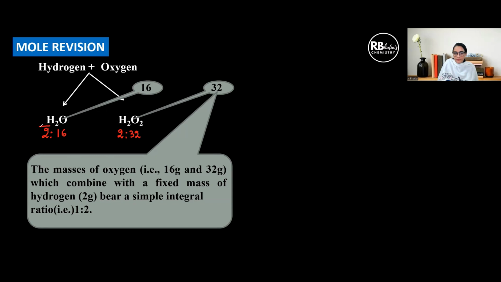So if I keep the mass of hydrogen fixed in both, then the mass of oxygen which combines with the fixed mass of hydrogen in the two different compounds should be in a simple whole number ratio, which in this case is 1:2.